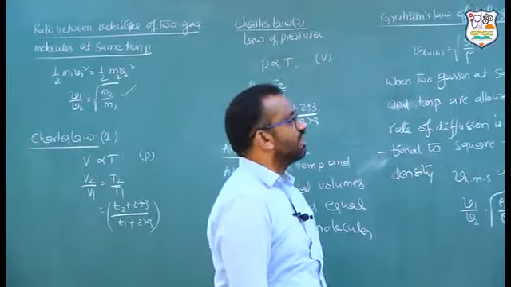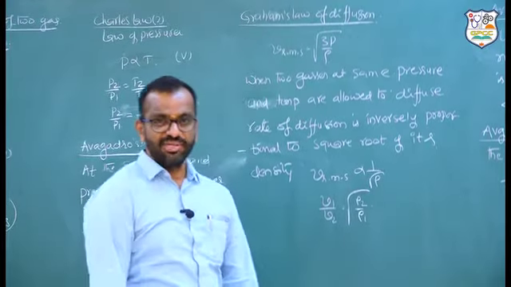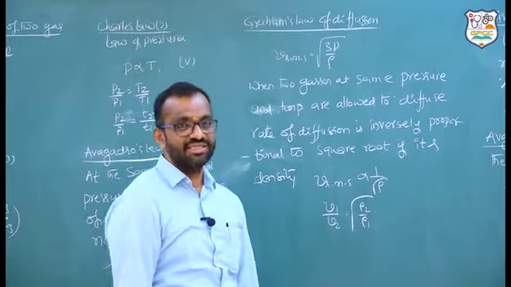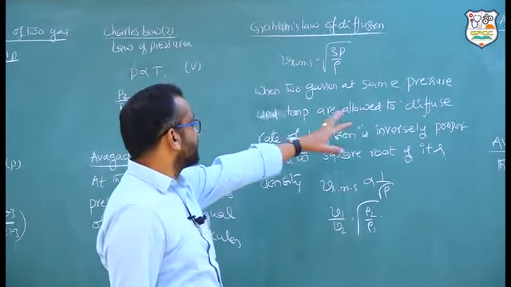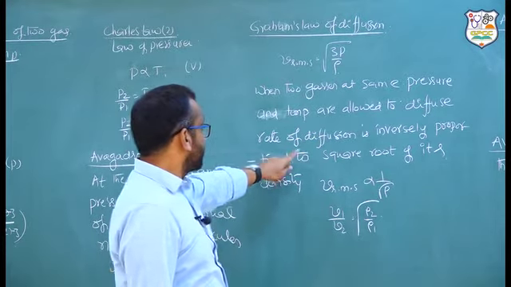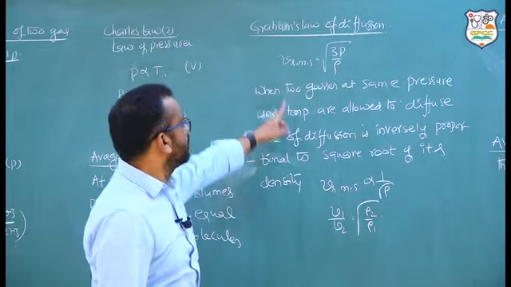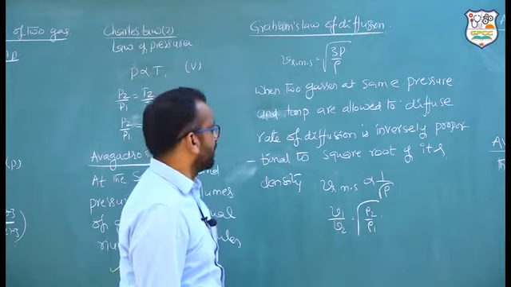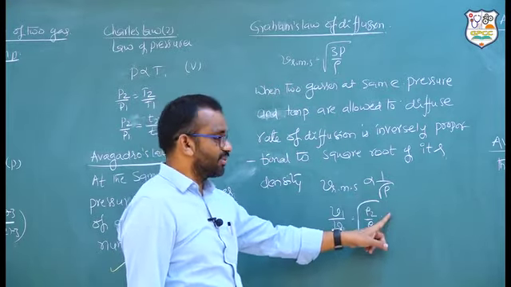What is Graham's law of diffusion? Generally, the statement of Graham's law of diffusion is that the rate is inversely proportional to the square root of the density of the gas, at a given pressure and temperature. So, when two gases at the same pressure and temperature are allowed to diffuse, the diffusion rate is inversely proportional to the square root of its density. We derived the formula in this topic: Vrms is equal to root of 3p by rho. So, Vrms is directly proportional to 1 by root rho.